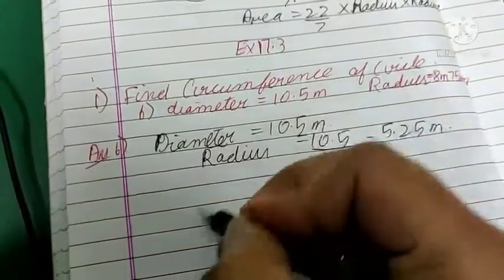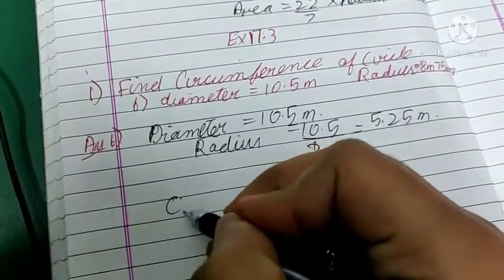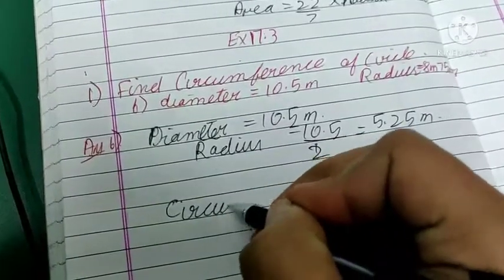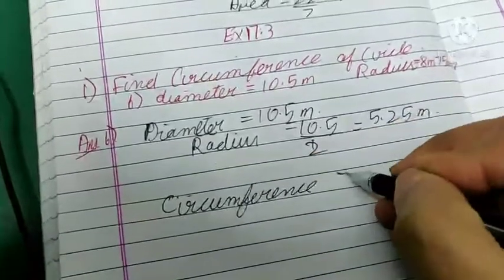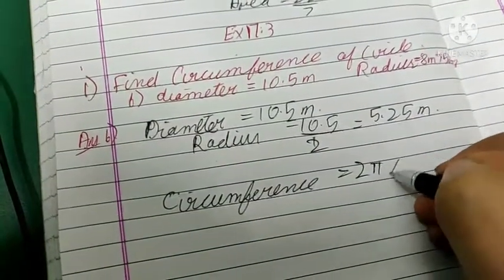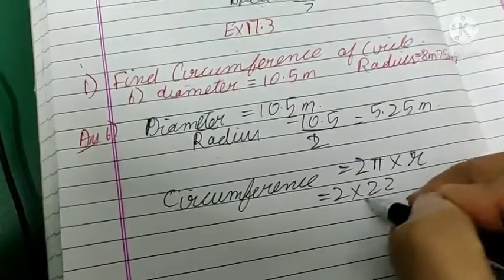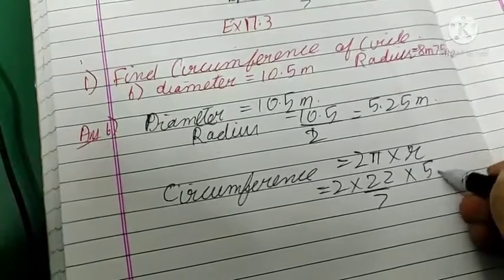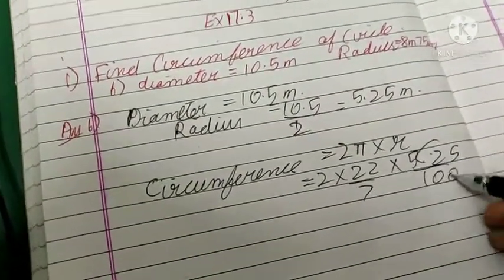Okay, then you have to find the circumference, that is 2 pi r, 2 into 22 by 7 into 5.25. Removing decimal, you will get 100 here.